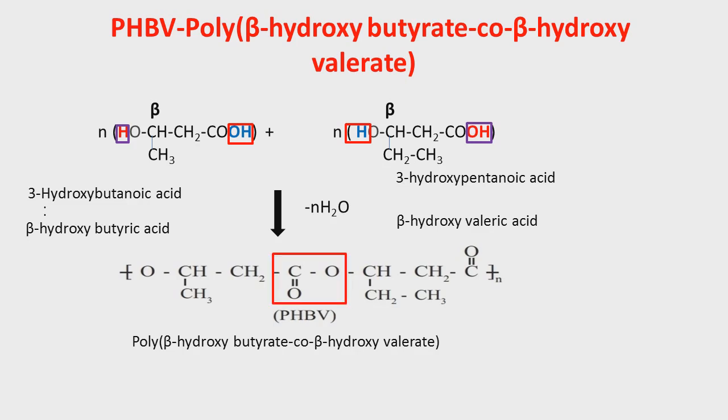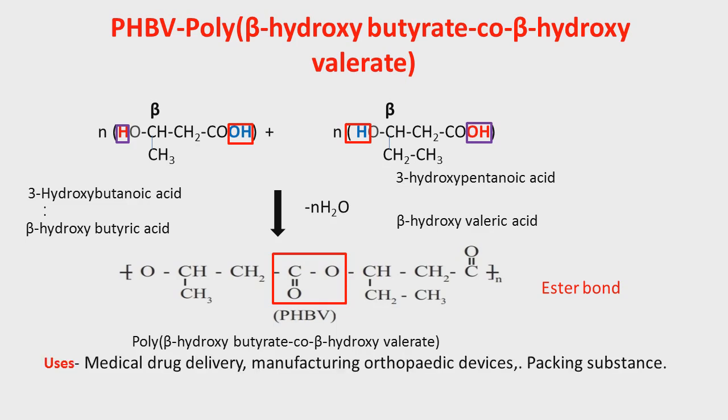Here you can see the COO bond, which is an ester bond. When alcohol and carboxylic acid combine, they form an ester, and so many esters come together, so this is an example of a polyester, which is very good. It is because it undergoes bacterial disintegration. It means it decomposes by bacteria, and therefore it is generally used in medical drug delivery in the body, and also in manufacturing of orthopedic devices, and also in packaging substances.